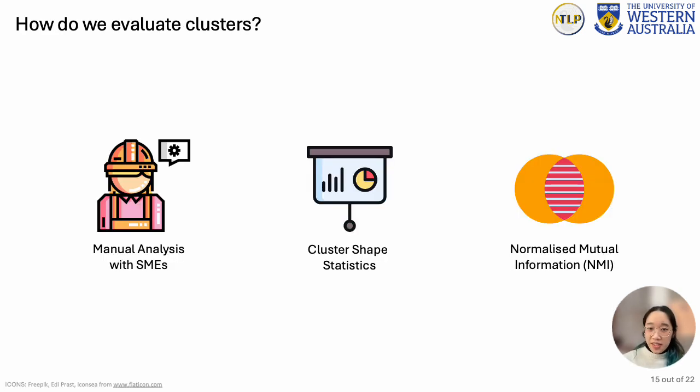Clusters were evaluated and analyzed in 3 ways. First, manual analysis on each cluster by subject matter experts with an engineering background. Second, statistical data on cluster shape and properties. And third, normalized mutual information score. I will be going through each of these as I go through the results for average hierarchical clustering.